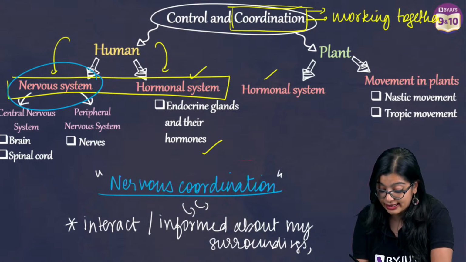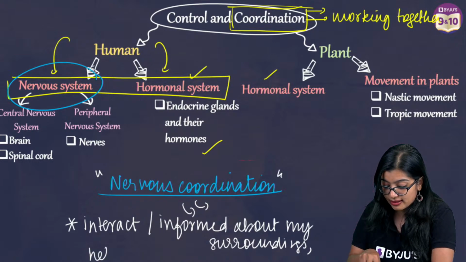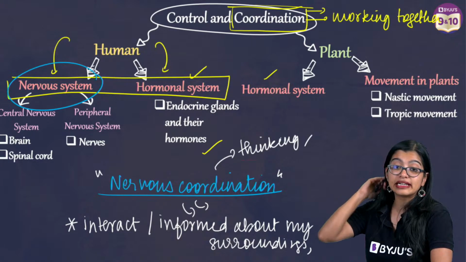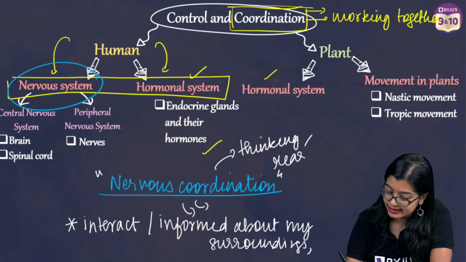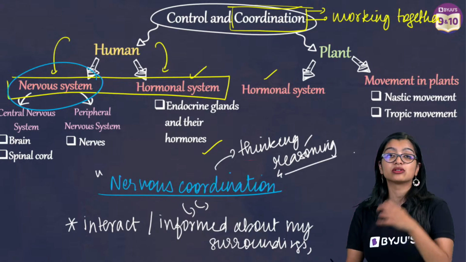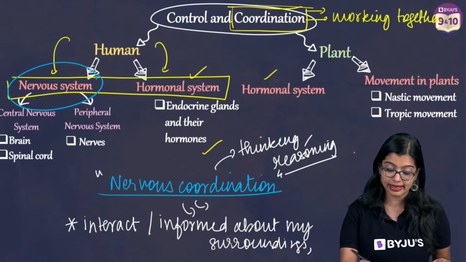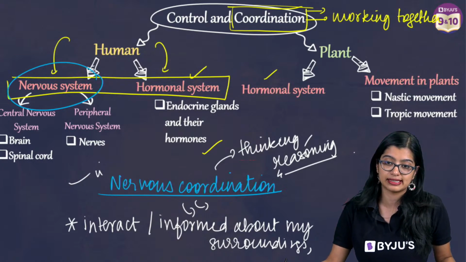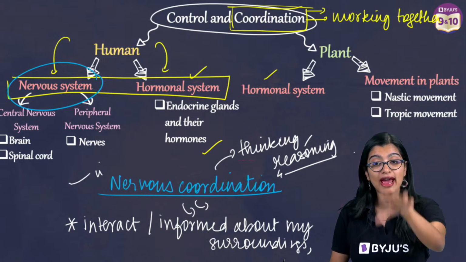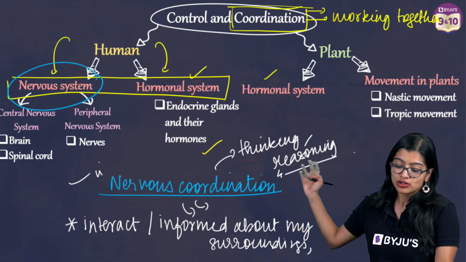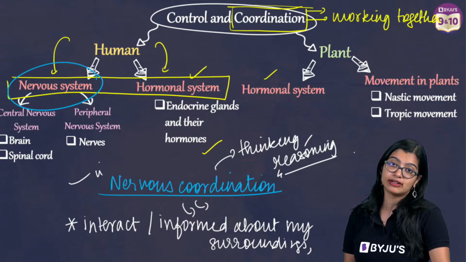And along with that, it helps us think. So we see that there is thinking, and reasoning out, all of this is possible because of our nervous system. And a lot of processes on the inside also need to be coordinated, which happens because of the nervous system. Exactly. It controls various activities within our body as well as on the outside. So that is why we require the nervous system, or why we require nervous coordination. So now let's learn more about nervous coordination.